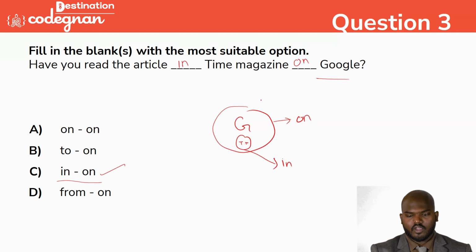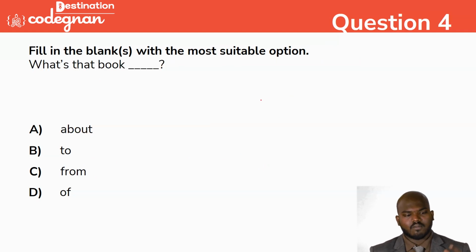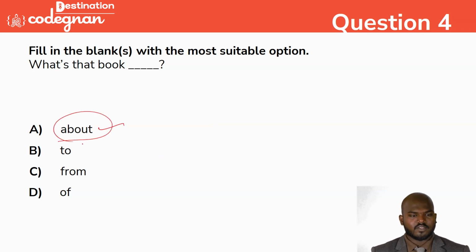Okay. So going with the next question. What is a book about? Yeah, right. What is a book about? So you have to say what is a book about. What is a book from? Okay, we can't say that. What is a book of? No, sir. Only "about" is the correct answer we can mark here.